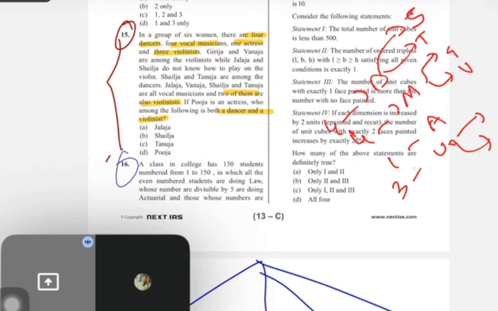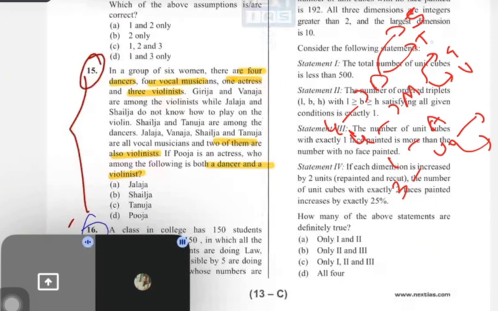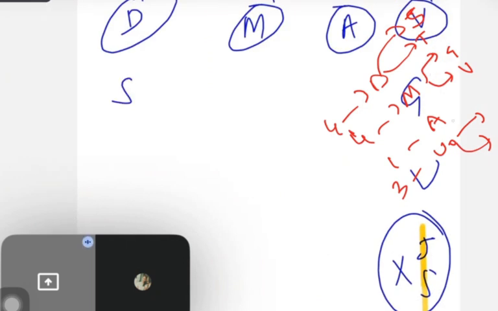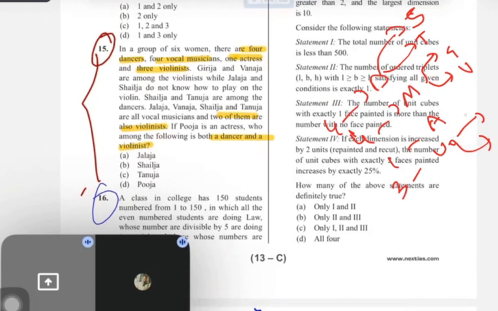While Jalaja and Shailaja do not know how to play the violin. So Jalaja and Shailaja are not violinists. See, I'm writing this because this information will be useful later on. I will show you. Now Shailaja and Tanuja are among the dancers. Okay, Shailaja and Tanuja are dancers. Then read further.